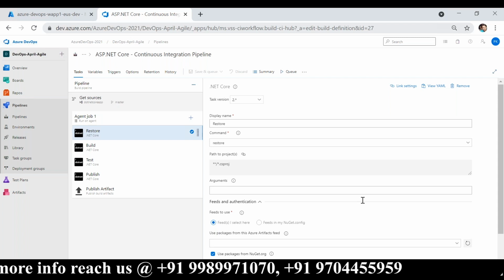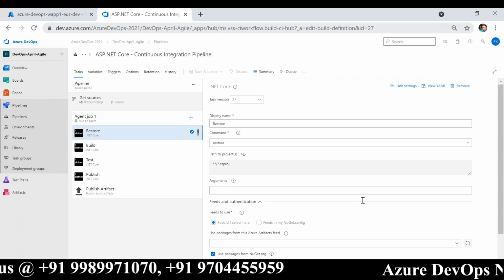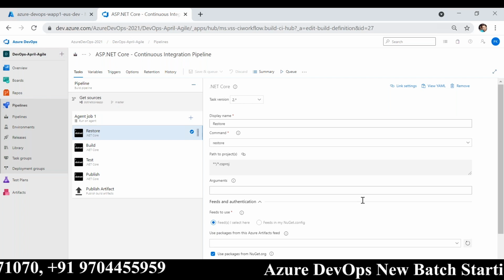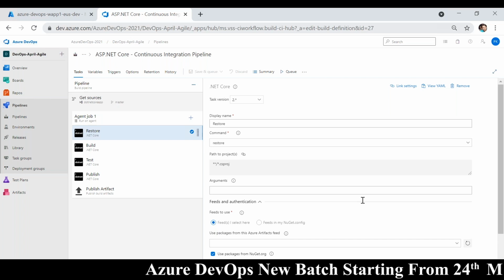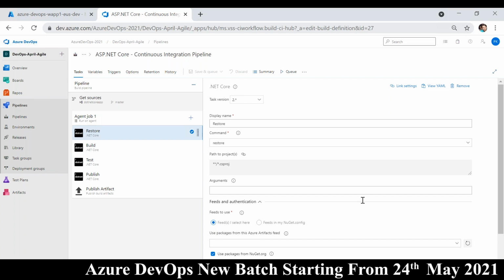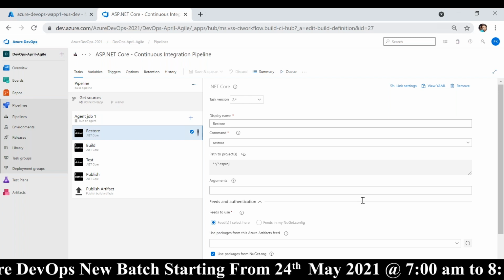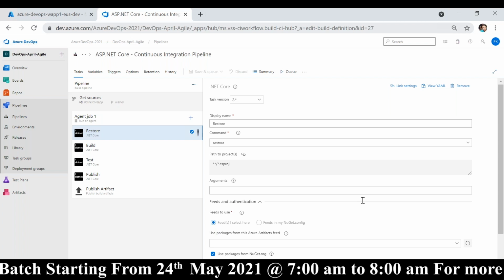TFS means Team Foundation Server, right? So it's on-prem software. Initially, Microsoft released TFS, and the TFS server must be installed and configured on-prem. Then, as cloud got popular, they released a tool called VSTS.